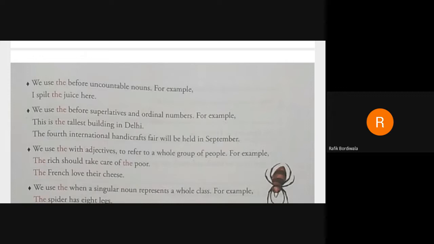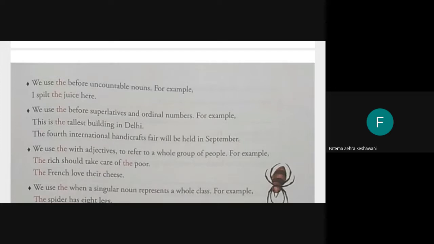Something that cannot be counted is called an uncountable noun. Now, usually uncountable nouns will be referred with liquids. It is not always with liquids, but yes, it will be with liquids or gases. Just like we say juice. Juice is what? A liquid, right? Juice is an uncountable noun. Similarly, I say water is an uncountable noun. I can say petrol is an uncountable noun. I can also say air. Air is also uncountable. Can you count air? No. So all these are uncountable objects.